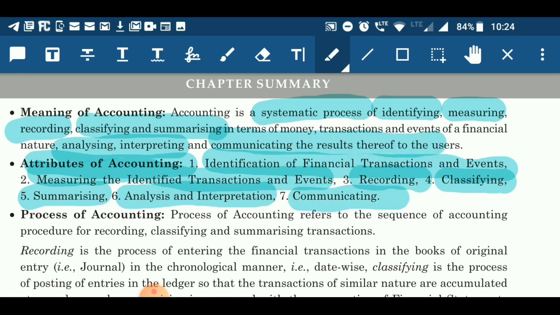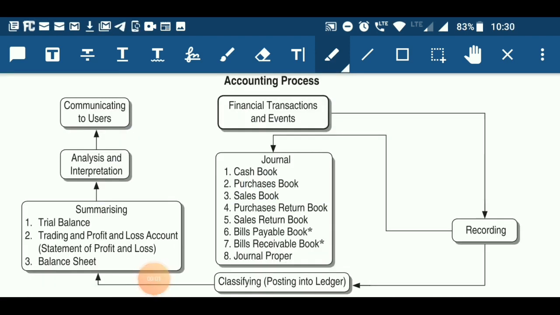So all these features can be seen in the definition of accounting itself. Now, by reading the definition of accounting carefully, you can easily understand that accounting is a process. That process involves, first step, financial transactions or events.